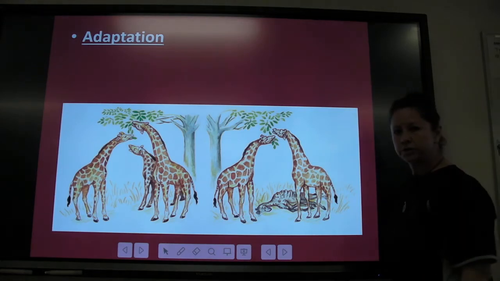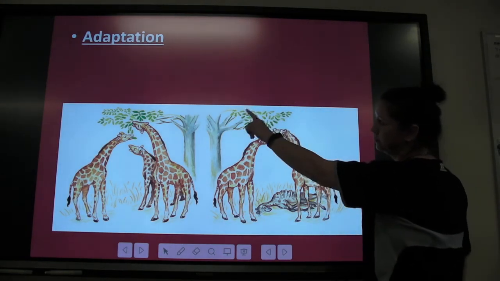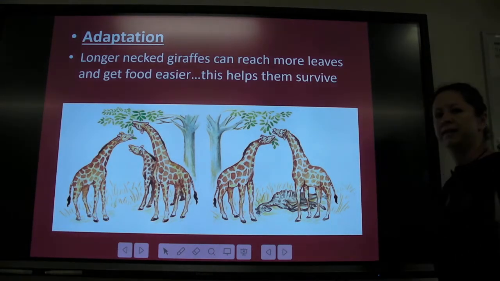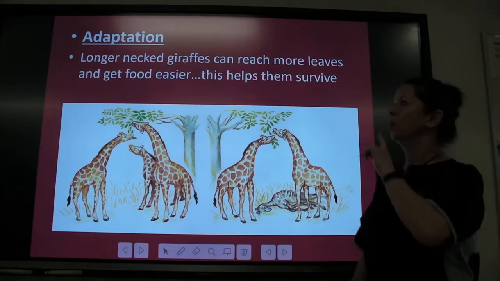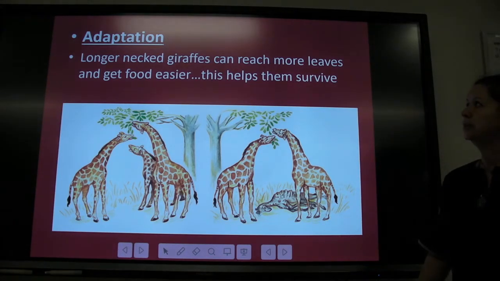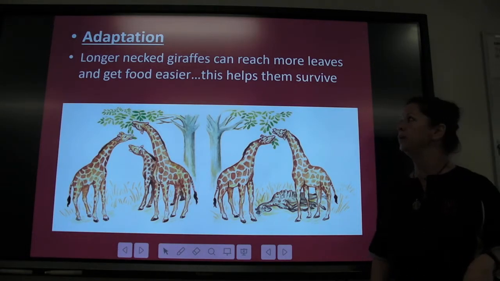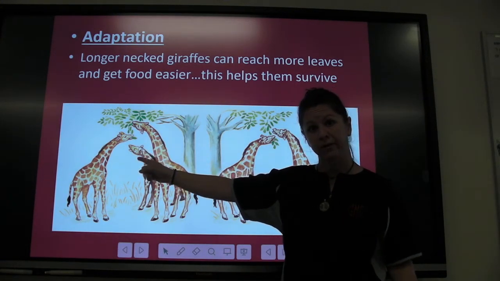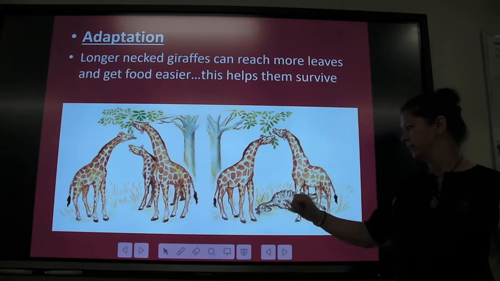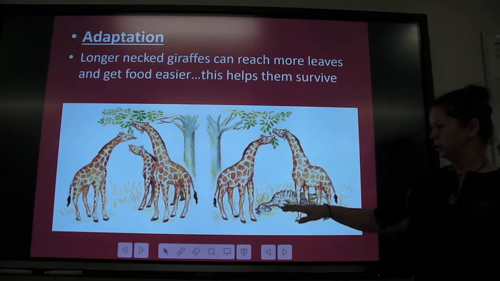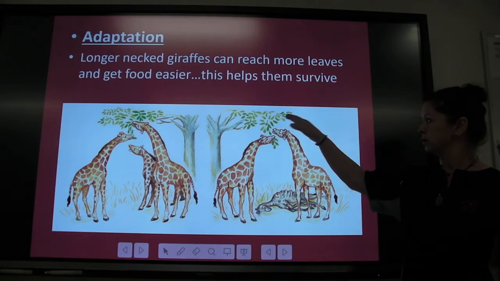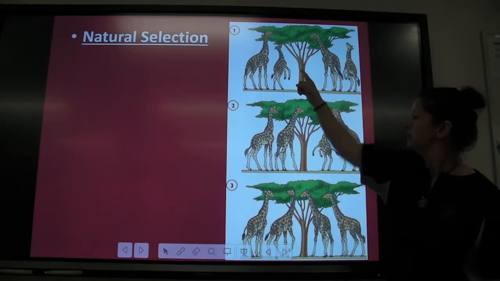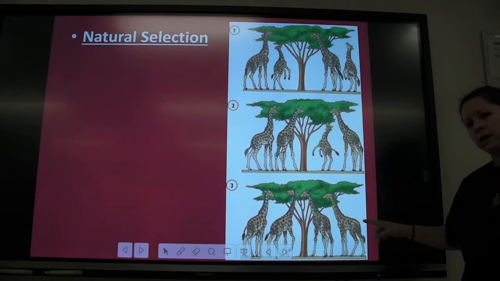their environment changed. There was not a lot of grass on the ground. You did have a lot of trees with leaves up high. And so it ended up being that having a longer neck was an adaptation. So longer neck giraffes can reach the leaves and get the food easier. Okay? So these long neck giraffes are getting food, while this poor little short neck giraffe over here, the one that can't reach the leaves, unfortunately he starves to death. So short neck is dead, long necks are surviving. So over time, short necks disappear, and all you have left is long necks.